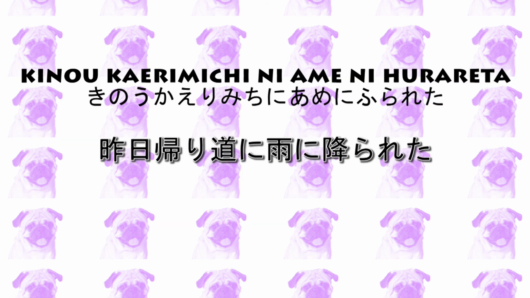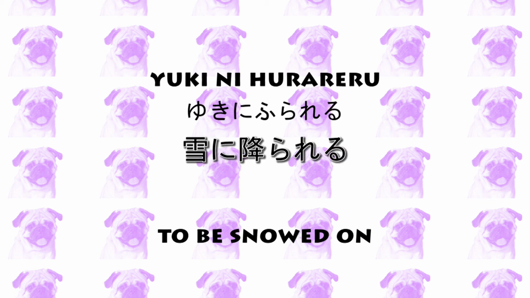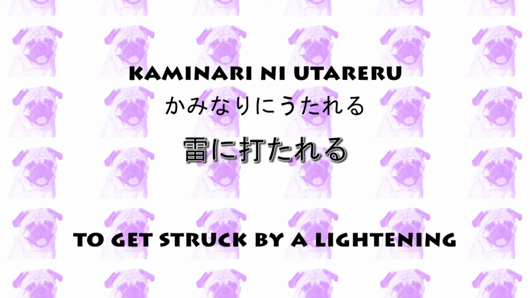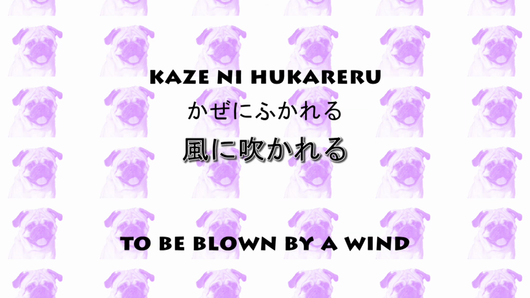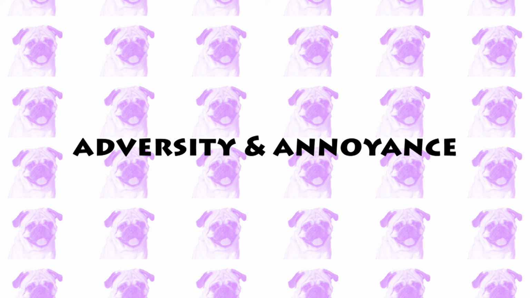The fourth example, 昨日帰り道に雨に降られた. I got rained on my way home yesterday. This expression is very common in Japanese. You can also use other weather expressions such as 雪に降られる, 雷に打たれる, 風に吹かれる, and 雨に打たれる. This example also expresses a sense of adversity and annoyance.